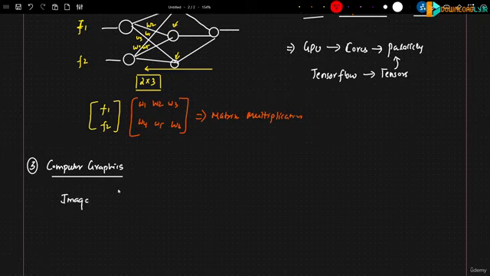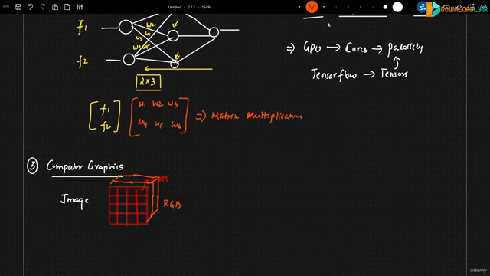Now, if I talk about this computer graphics, okay, let's say that I have an image, okay. So image also, if you have some basic idea, let's say that I want to represent this image in the form of pixels. Let's say this is 4 x 4 pixels. 1, 2, 3, 4. Now every value over here in this pixel is between 0 to 255. Specifically, if I talk about an RGB image, you will be having these 3-dimension images like this, right? One more and one more. This will be R channel, G channel and blue channel, right? So every pixel will be specifically there.